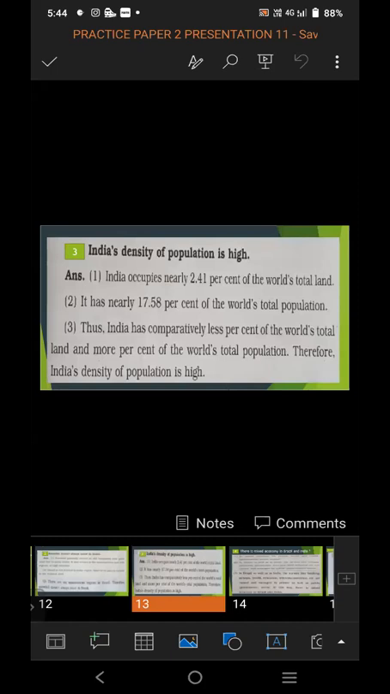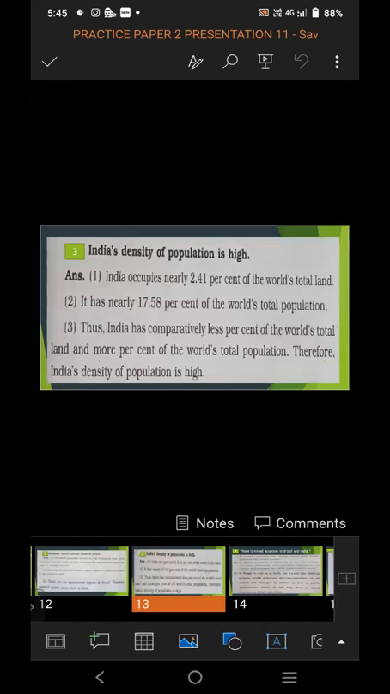Thus, India has comparatively less percent of world total land and more percent of world population. From the figure, we come to know India occupies nearly 2.41% of world total land and 17.58% of world total population. The land occupied by India is less, but the population is more. So this is the main reason for India's density of population being high.